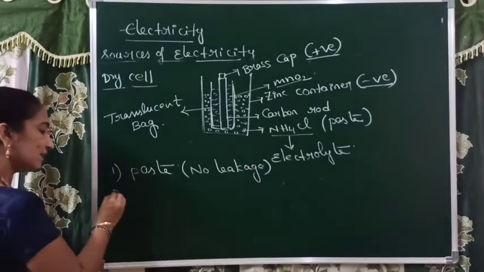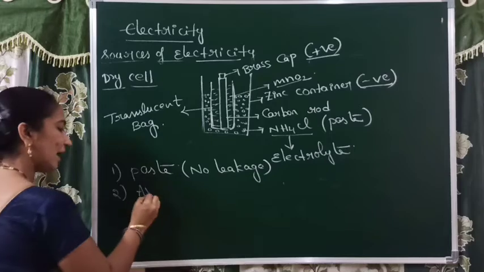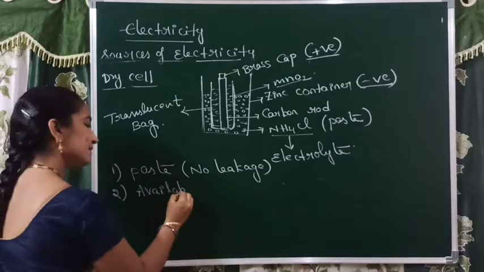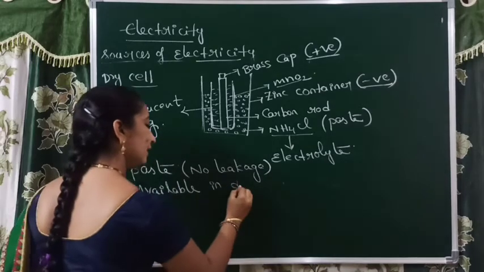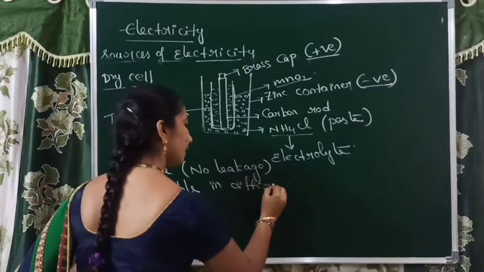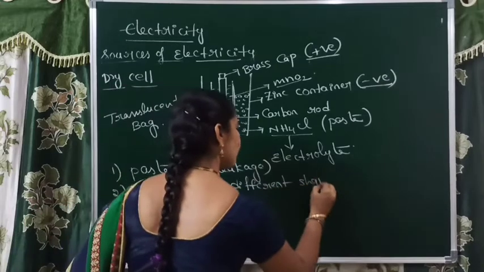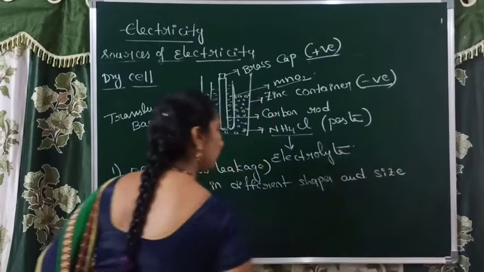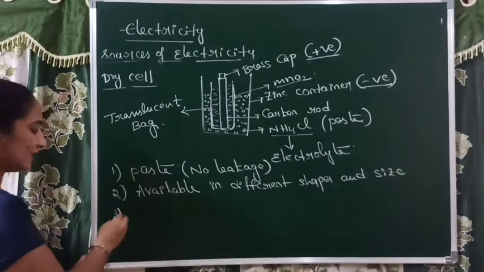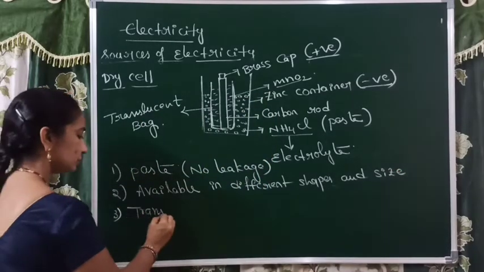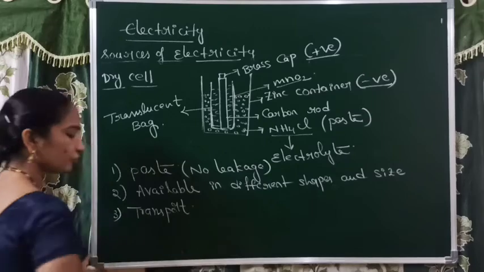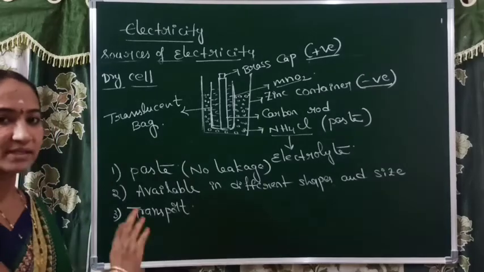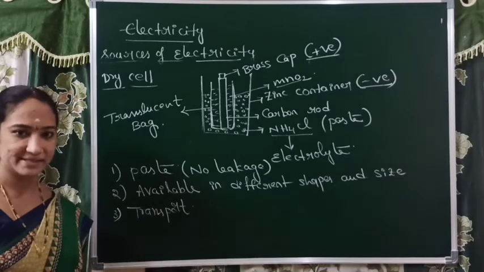At the same time, these dry cells are available in different shapes and sizes also. One more best use is that they are easy to transport from one place to another. So these are some advantages of the dry cell.